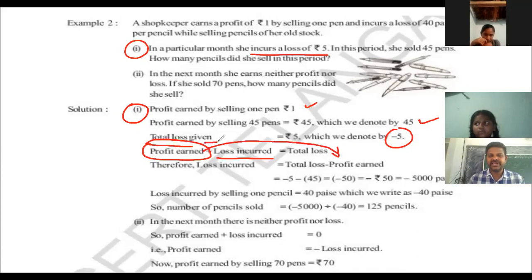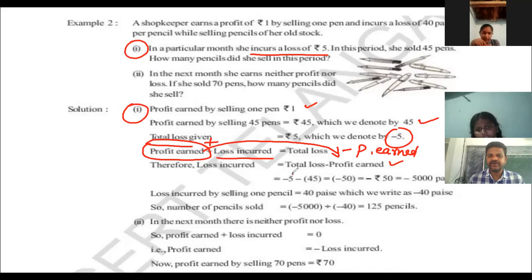When it is in addition and is taken to the LHS, it will be minus profit earned. So total loss is minus 5 rupees, minus profit earned 45 rupees.